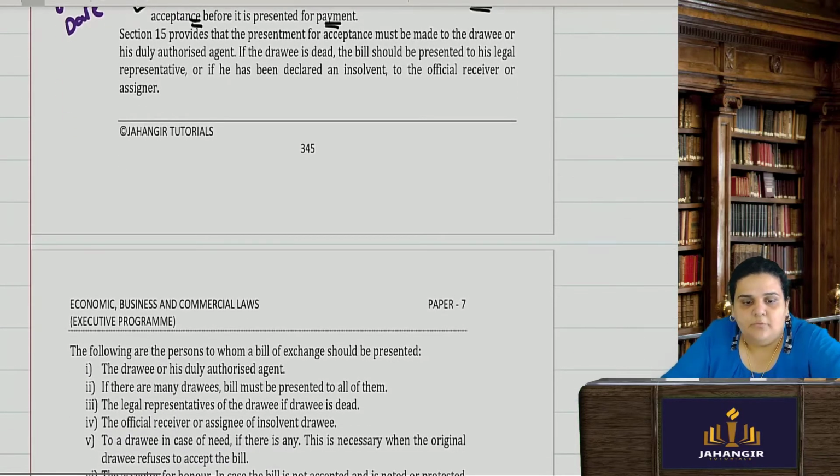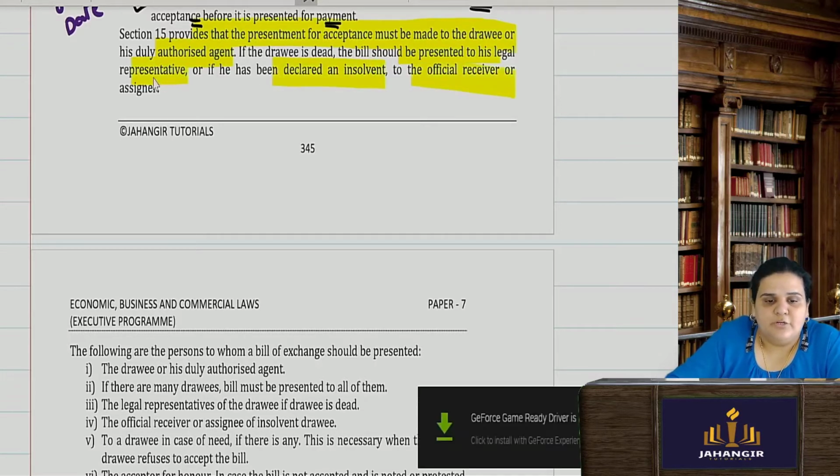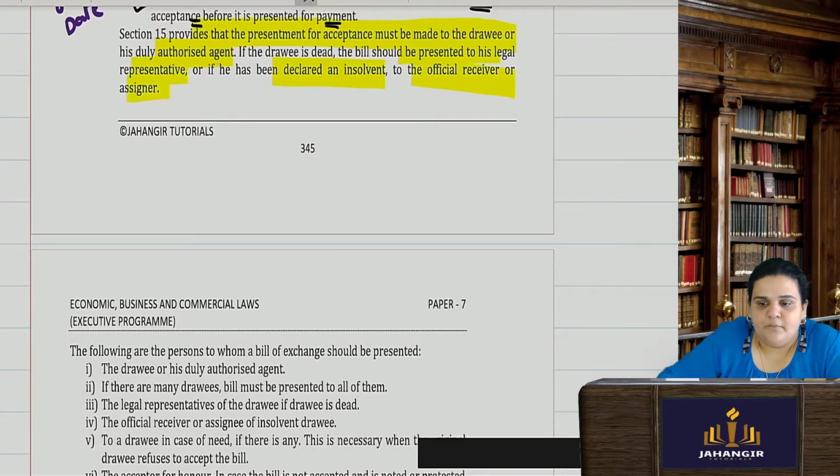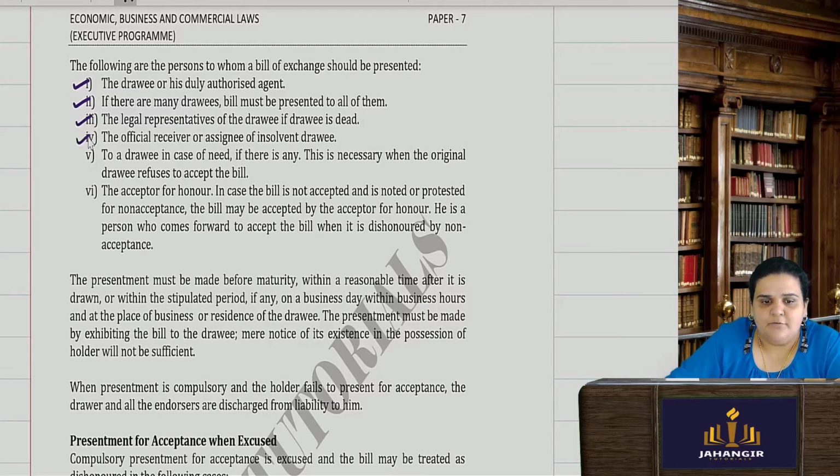Now, Section 15 provides that the presentment for acceptance must be made to the drawee or his duly authorized agent. If the drawee is dead, the bill is to be presented to his legal representative, or if he is declared insolvent, then to the official receiver or the assignee. So, to whom can the bill be presented? To a drawee and his authorized agent. If there are many drawees, then it has to be presented to all of them, or the legal representative or official receiver, or the drawee in case of need.